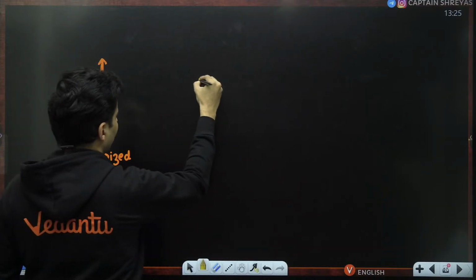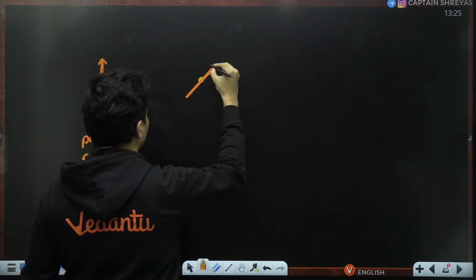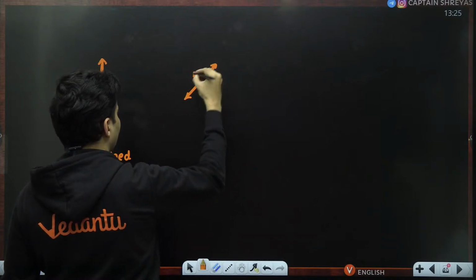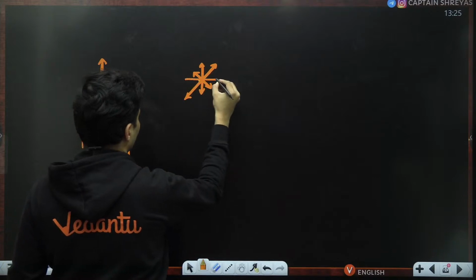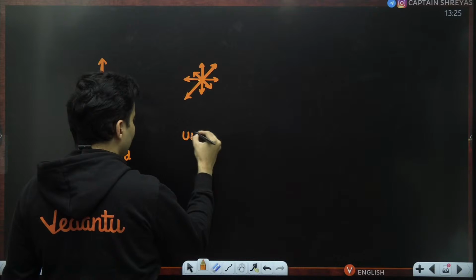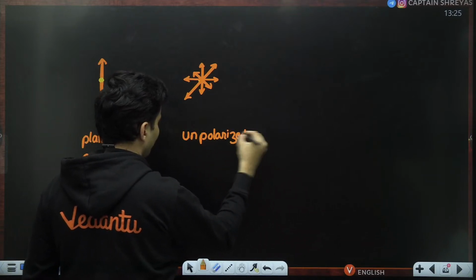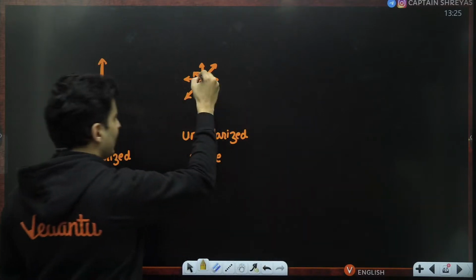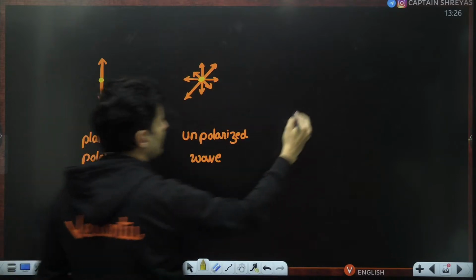But imagine the wave is coming towards you, but sometimes the particles oscillate like this, sometimes like this, sometimes like this, sometimes like this, randomly. Then it is an unpolarized wave. 100%. It is not polarized. As the wave comes towards you, sometimes they are going like this, like this, like this. So it is not polarized at all.